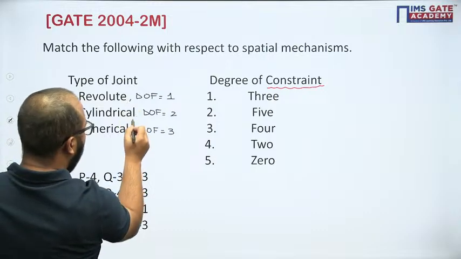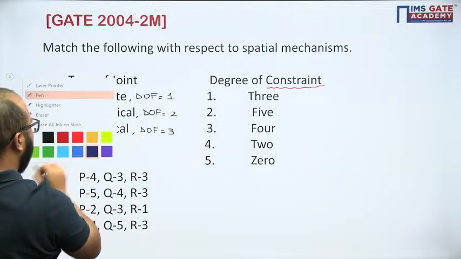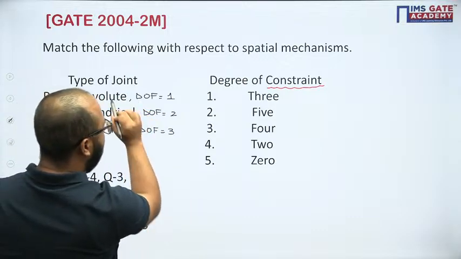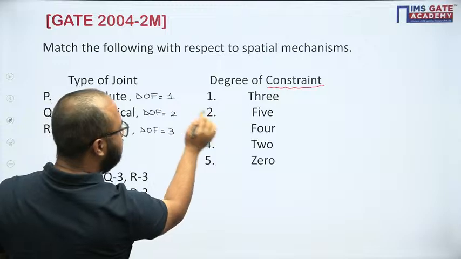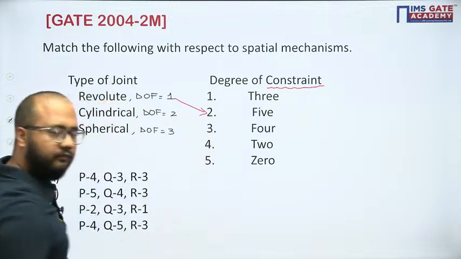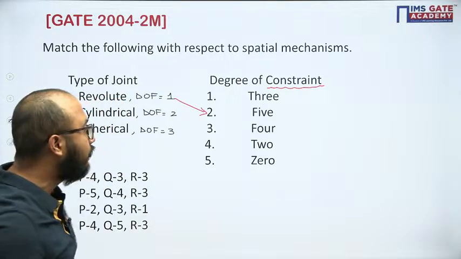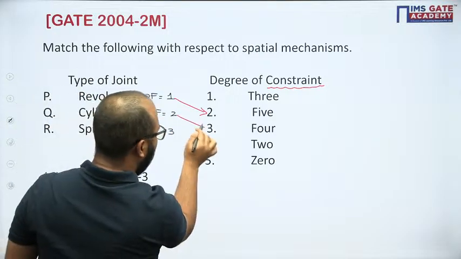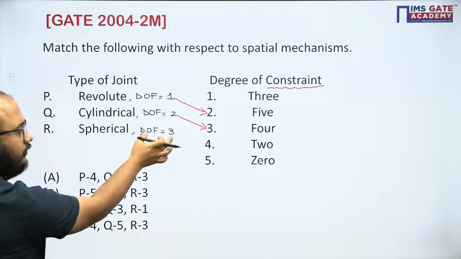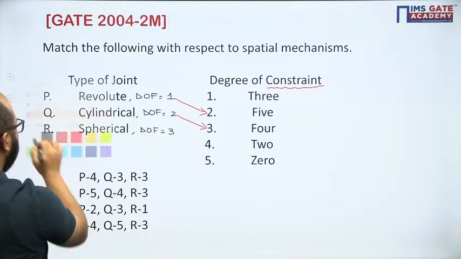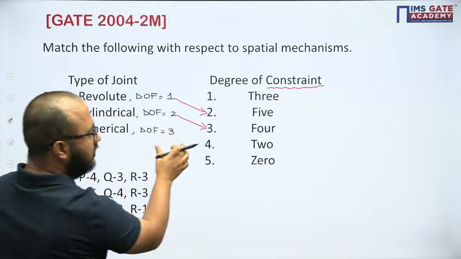So if degree of freedom is clear, now we can easily match the answer here. Okay, very important thing. Degree of freedom for revolute is 1, so degree of constraint will be 5, right? Cylindrical degree of freedom is 2, so degree of constraint will be what? 4. Okay, option number 3. Spherical degree of freedom is 3 here, so degree of constraint will also be 3 here.